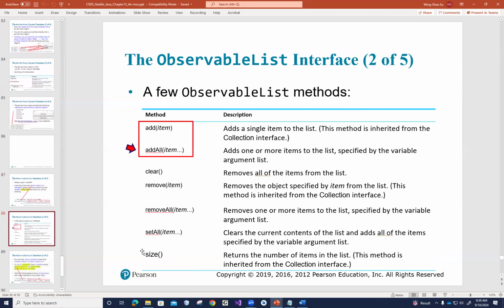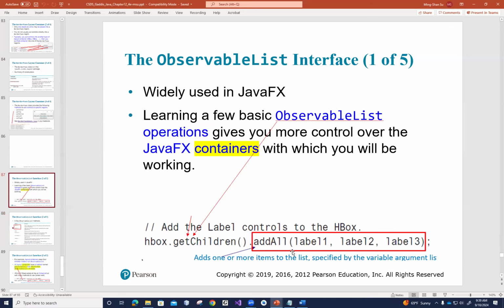And how about methods related to the observable list? Think of the list. You can call a method like add to add just one item, but you can also call addAll if you have tons of items to add, like the previous slide shows, where maybe I wanted to add label 1, label 2, label 3.